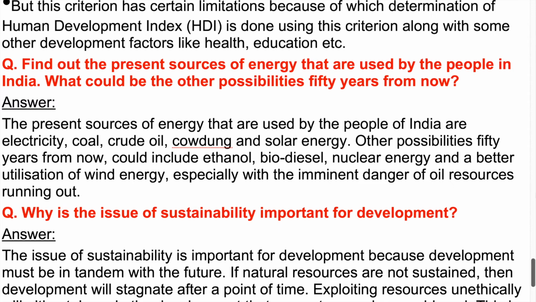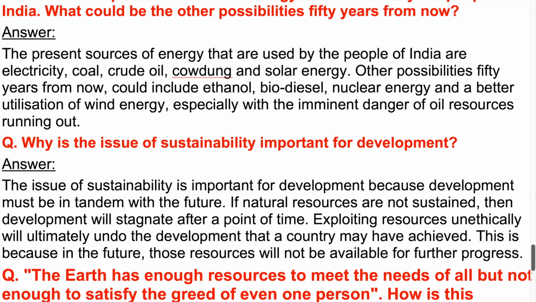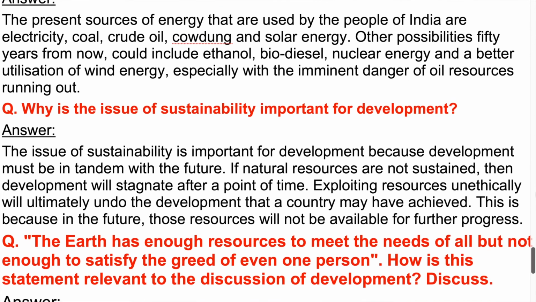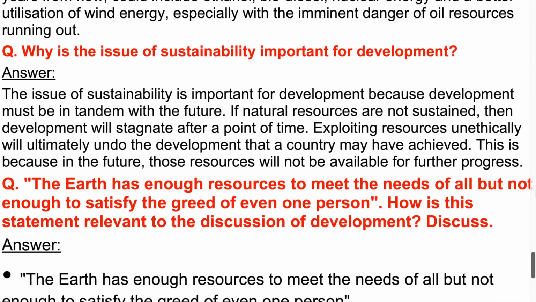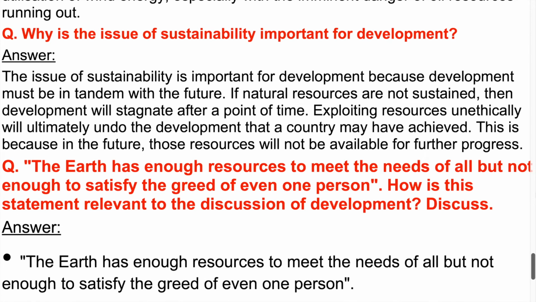Question. Why is the issue of sustainability important for development? Answer. The issue of sustainability is important for development because development must be in tandem with the future. If natural resources are not sustained, then development will stagnate after a point of time. Exploiting resources unethically will ultimately undo the development that a country may have achieved. This is because in the future, those resources will not be available for further progress.